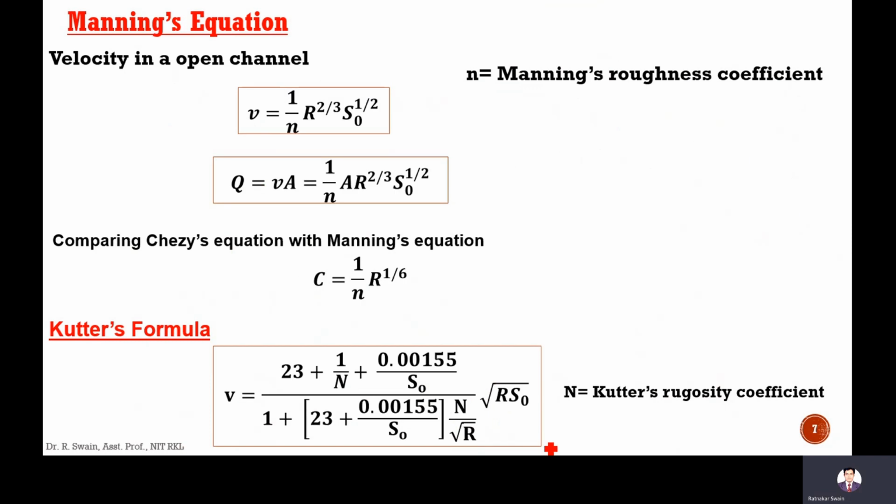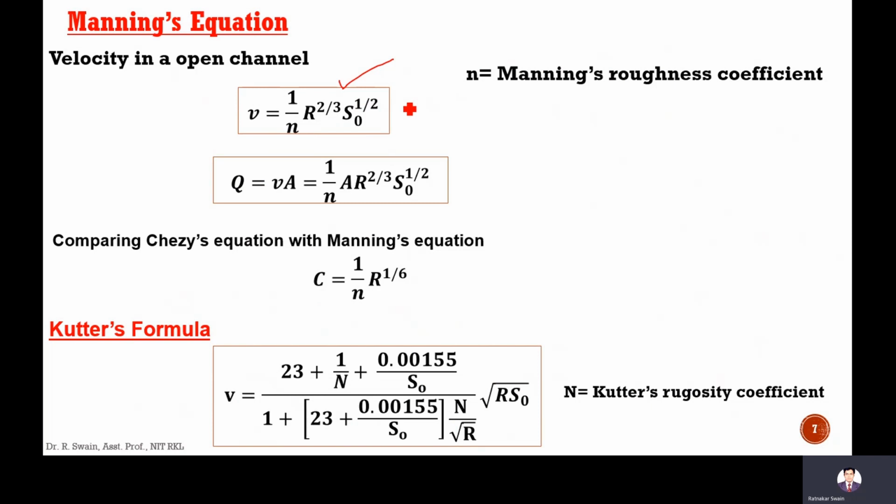Manning's equation. The next very important equation in open channel flow is Manning's equation. It is also an empirical equation, a fully empirical equation. It is dimensionally non-homogeneous. The velocity in open channel according to Manning's equation is 1 by n into R to the power 2 by 3 into S naught to the power half.